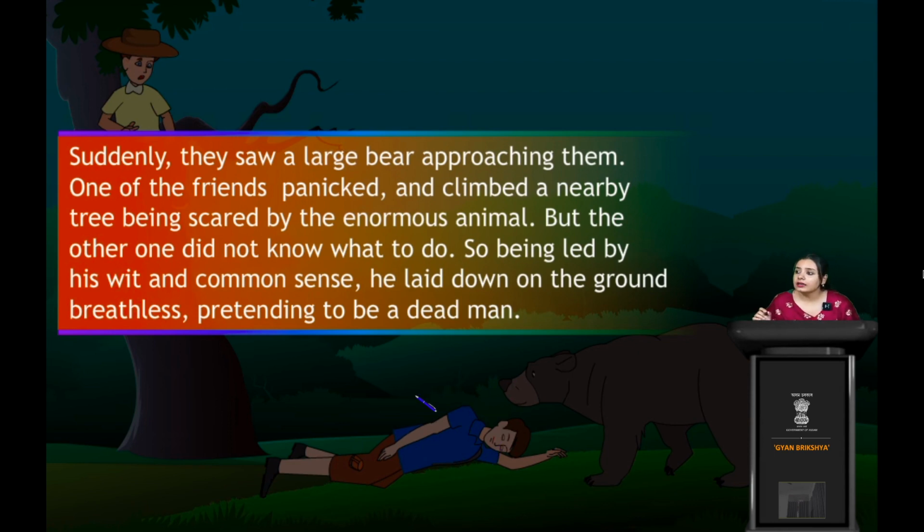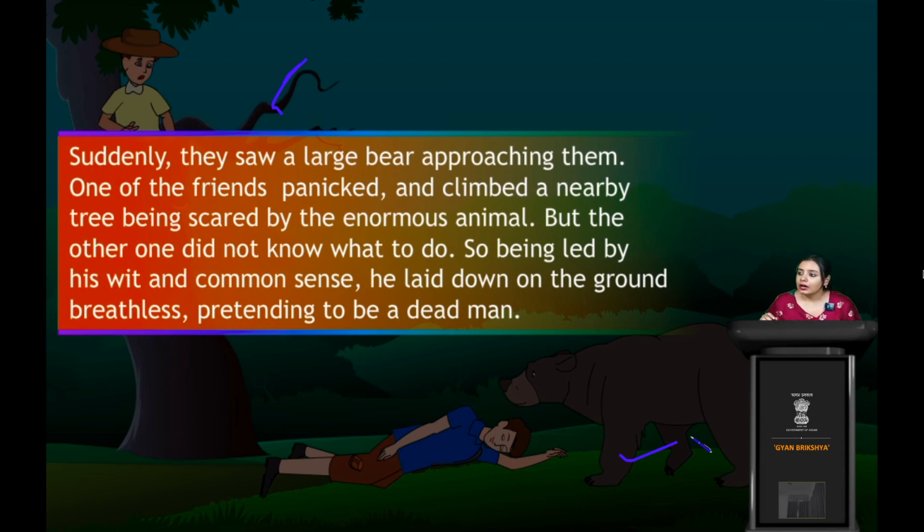So what are they going to do now? Let's read the text. Suddenly they saw a large bear. Yes, this is a very large bear, right? Approaching them. One of the friends panicked. So what did he do? He panicked and climbed a nearby tree, scared by the enormous animal. He was very afraid of this very big, gigantic bear. So he climbed the tree.